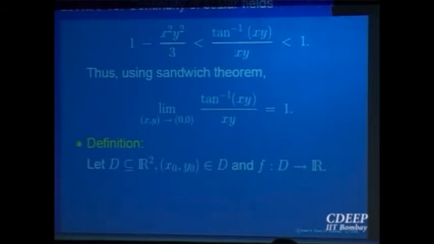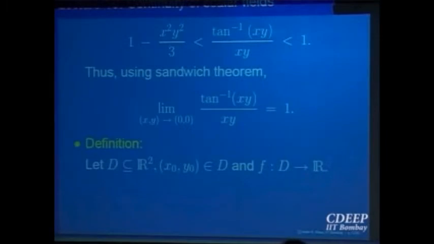After all, limit is the value expected of the function. So for a function of two variables, the same definition will say a function of two variables is continuous at a point in the domain if the limit of the function at that point exists and is equal to the value of the function at that point. Same definition. Actually, this is a very general thing. Whenever on a set X you have the notion of distance, then you have the notion of limit. Once you have the notion of limit, you can define the notion of continuity.